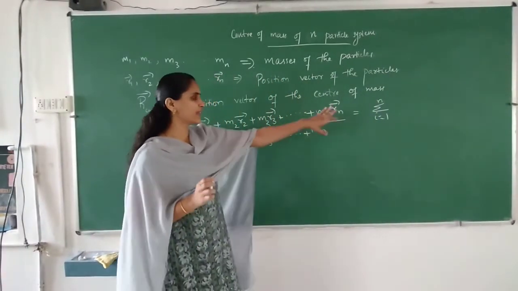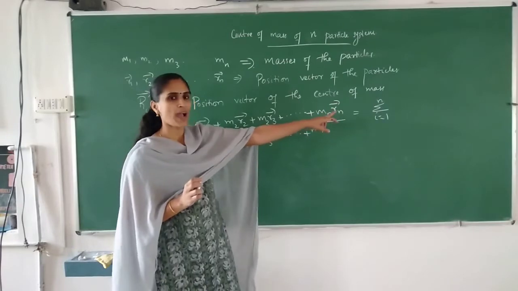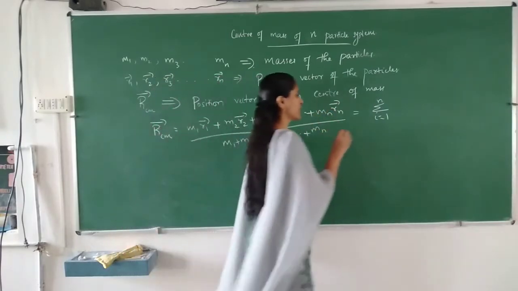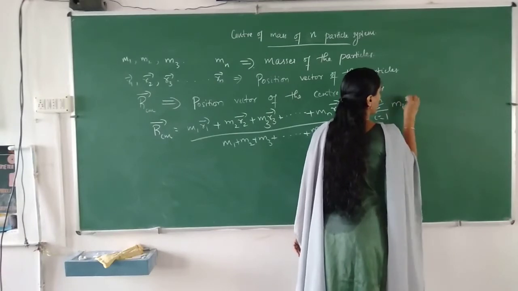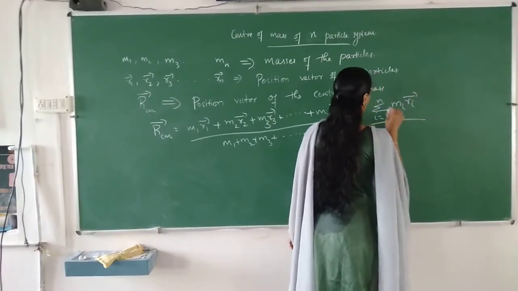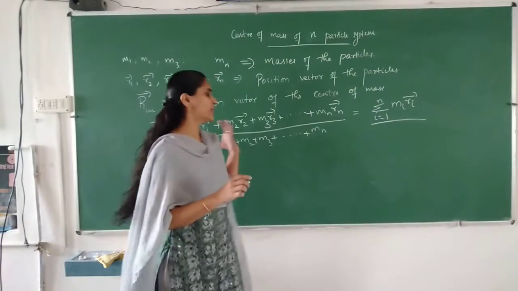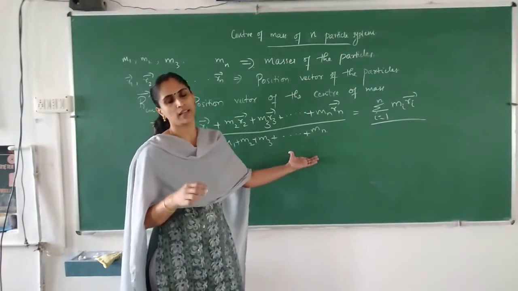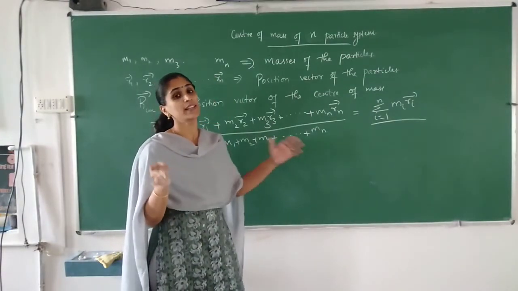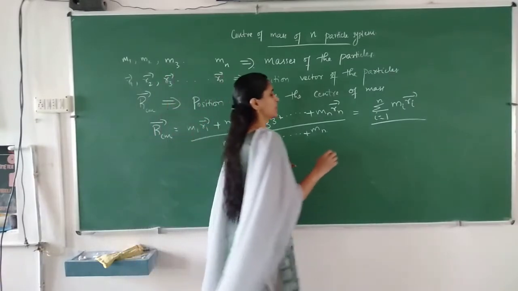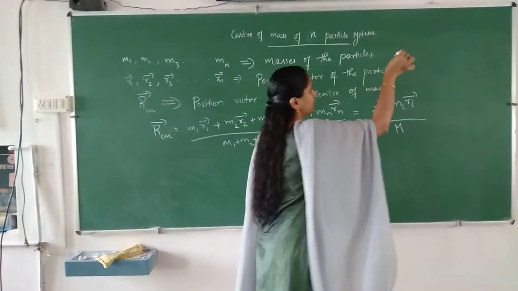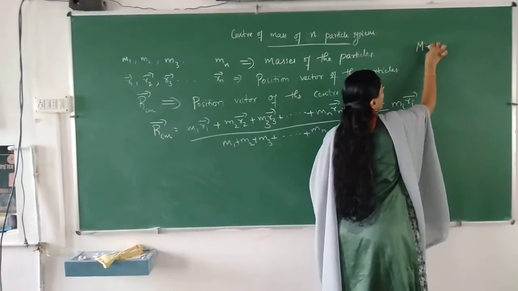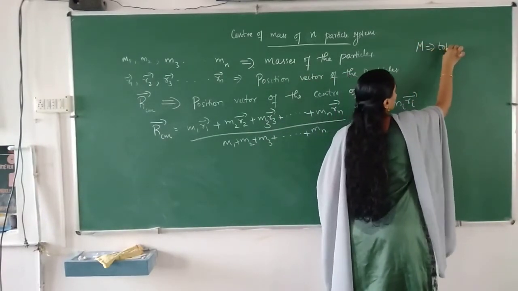Instead of addition, we can use summation: sigma i equals 1 to n of mi ri, divided by the sum of the masses, which is the total mass of the system. We write it as M, where M is the total mass of the system.